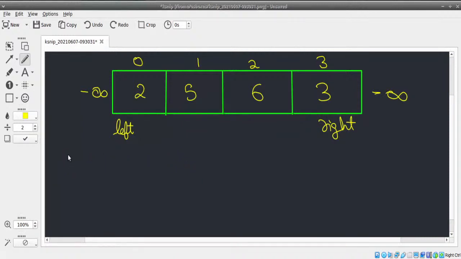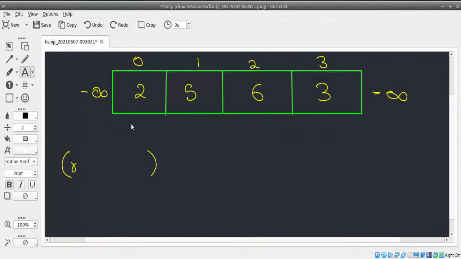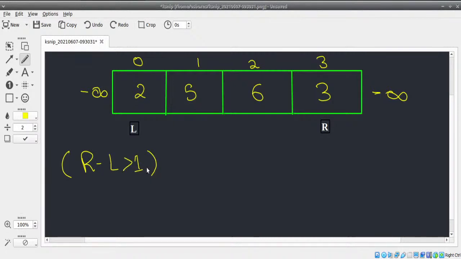For now, just remember the condition I'm going to use is while right minus left greater than 1. I'll just change this left, so that I can move them easily and don't have to rewrite them, and we can save more time as well. I'll explain this because we have a mid value which we'll search. When I say this immediately, it may not make sense, don't worry, but I'll explain it in time.